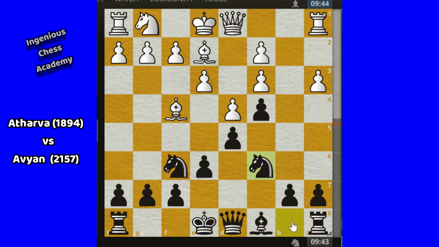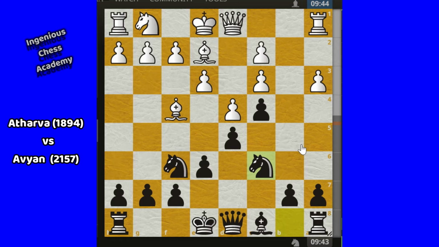Avian played Nc6. He was thinking that I should develop my pieces slowly, and it is not going out of my hand. In future, anytime I can attack with the knight and the queen. But it is not that strong a move. Here Atharva still has the chance to play bishop F3, stopping this knight from coming here, and Ne2 to support this C3 pawn. That is the best way to defend this position, and it is almost equal.